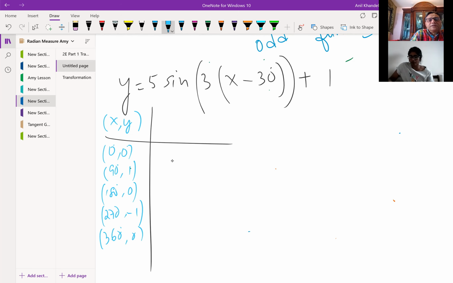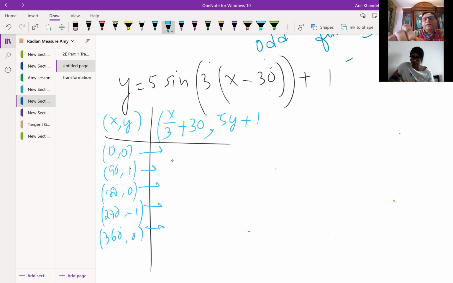The transformation here is, as far as the x value is concerned, you're dividing by 3 and then moving it 30 degrees to the right. So you add 30, correct? For y, you multiply by 5 and you add 1, correct? You can actually apply these transformations to these points, calculate, and get your answer. You could do these points algebraically. Then on a graph, you will plot these 5 points and sketch your curve, correct? Easy. Now, let me show you graphically how I am going to graph it once again, and then we'll get back to this.